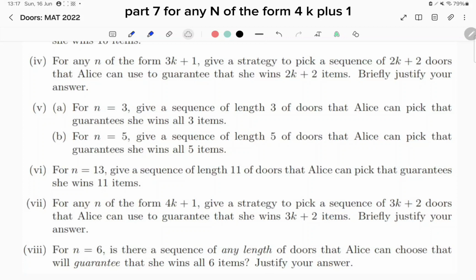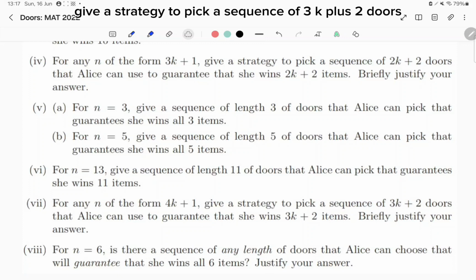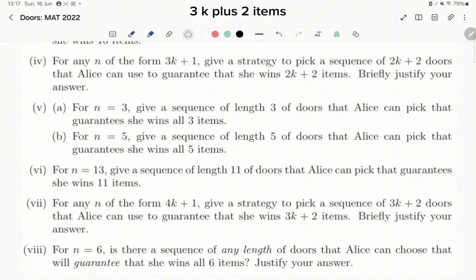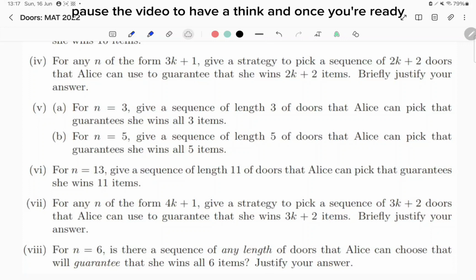Part 7. For any n of the form 4k plus 1, give a strategy to pick a sequence of 3k plus 2 doors that Alice can use to guarantee that she wins 3k plus 2 items. Briefly justify your answer. Part 8. For n equals 6, is there a sequence of any length of doors that Alice can choose that will guarantee that she wins all 6 items? Justify your answer. Pause the video to have a think, and once you're ready, restart to see if you were correct.